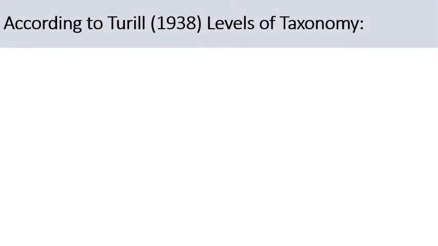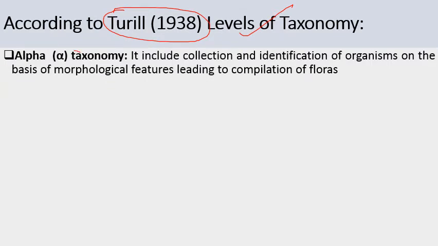Next comes levels of taxonomy. According to Turrill in 1938, there are various levels of taxonomy that we'll discuss one by one. First one is alpha taxonomy. Alpha taxonomy involves collection and identification of organisms only on the basis of morphological features. So it involves collection and identification of organisms on the basis of external visible features, leading to the compilation of floras. So floras are the descriptive inventories of plants of a particular area.